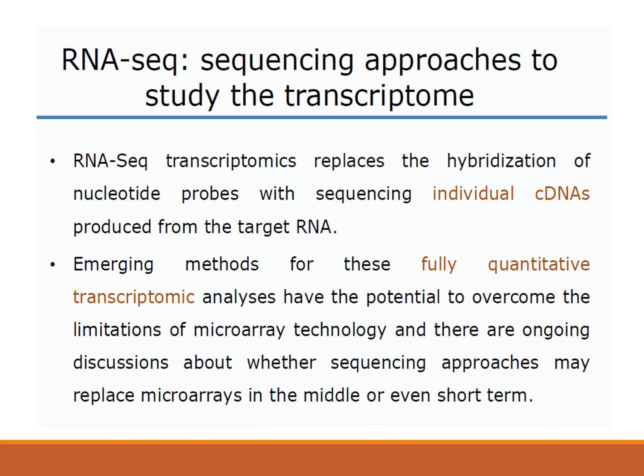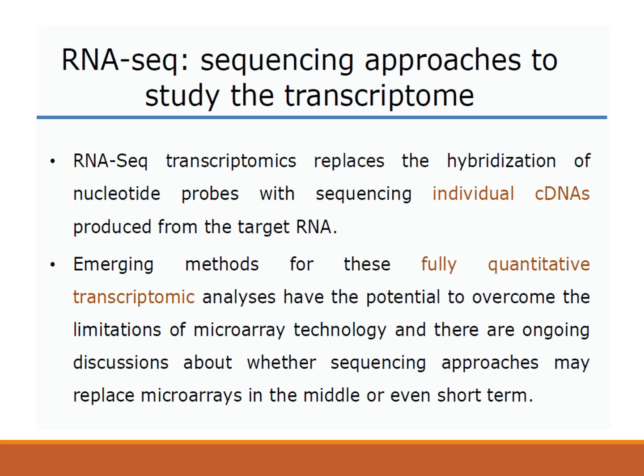So, in order to coat those oligonucleotides on the glass chip or for their synthesis, it is important that you know the sequence of the gene, because those sequences are short stretches of the gene sequence. And then the mRNA, which is isolated from the cell or the sample, hybridizes with those single-stranded oligonucleotides which are coated on the glass slide. But what if you do not know the sequence of the gene? Then in that case, the microarray technology is no longer useful.